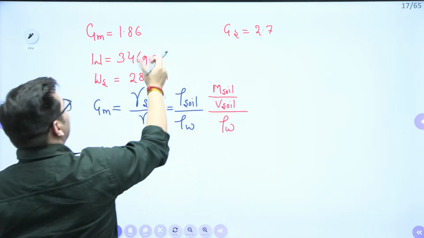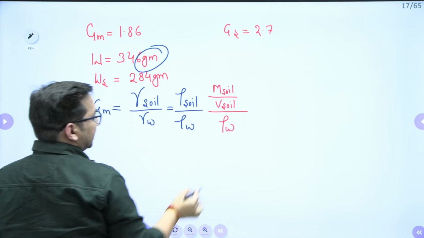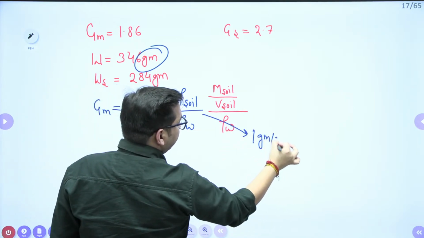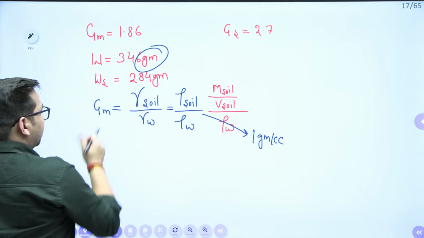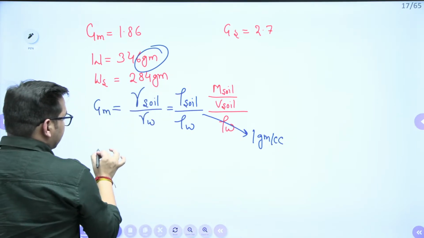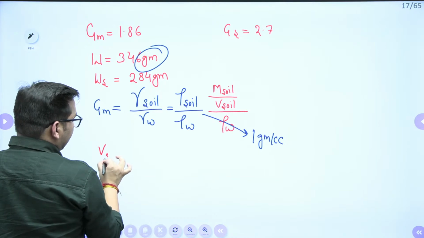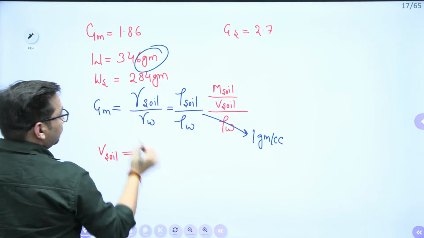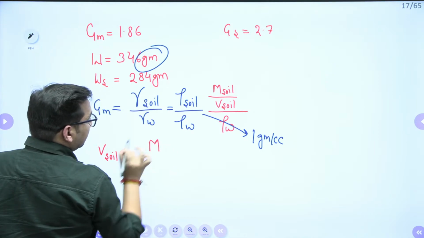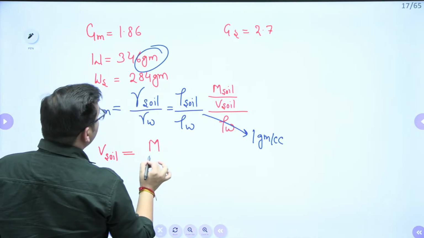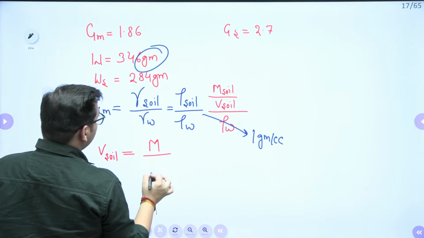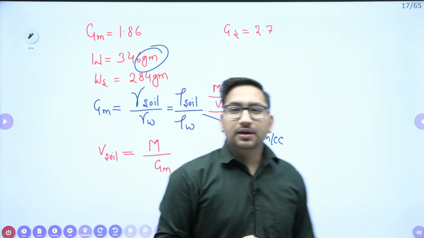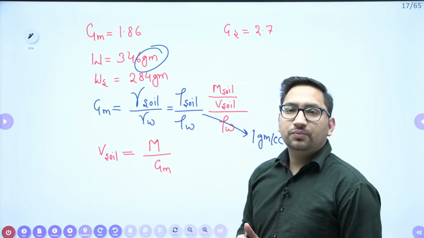As we are dealing with grams, the density of water is 1 gram per cc. So I can say that the volume of soil is equal to mass of soil upon GM value.